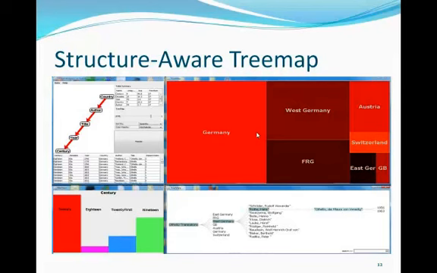As we can see from this image, our system is composed of two parts, namely the control panel and the structure-aware tree map. The control panel is shown on the left half. It extracts the ontological hierarchy information from the input datasets and sets up the configuration for the realization. The user is able to change the order of the hierarchy or reduce the number of hierarchies by moving the graph nodes. The right half of this image is the structure-aware hierarchical realization. It contains coordinated views of the squarified tree map and the degree of interest tree.